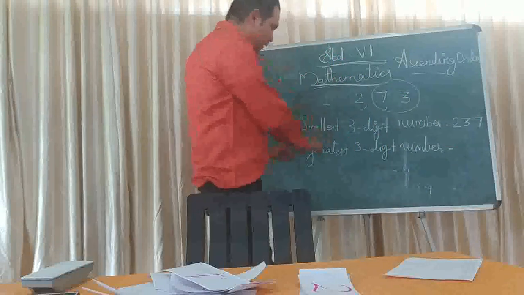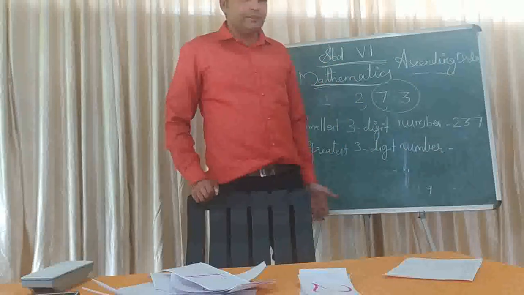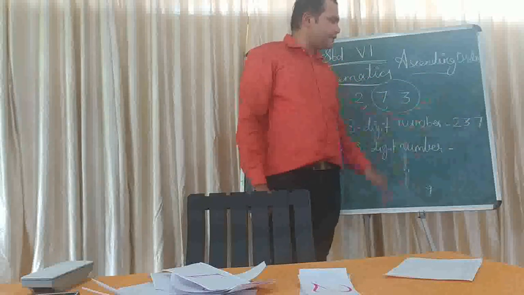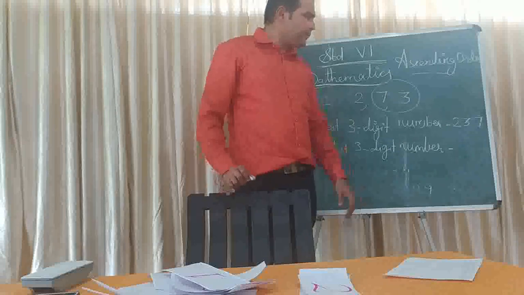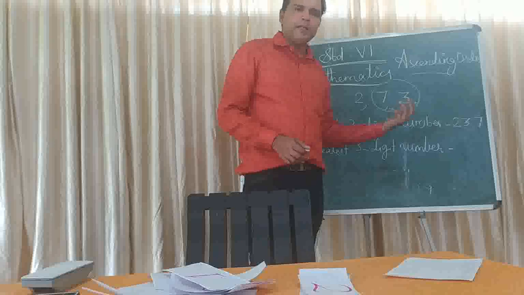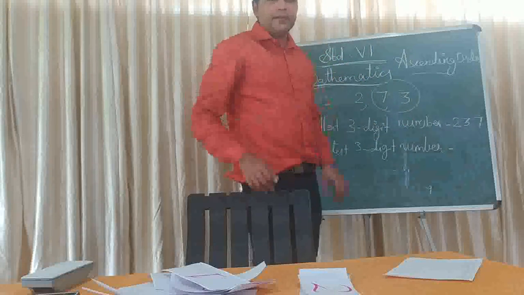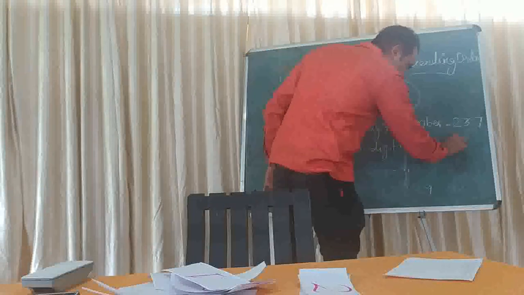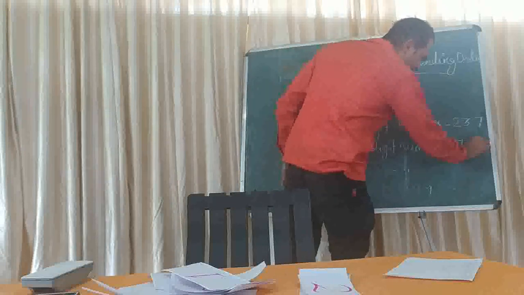Now our next aim is to find out the greatest 3-digit number. So what do you want to do? Just a reverse of our first method. You have to find out which one is the largest number there. That you have to write first. Then in decreasing order you have to arrange the numbers. So how can I arrange? 7 is the largest number there. Then 3 and 2.